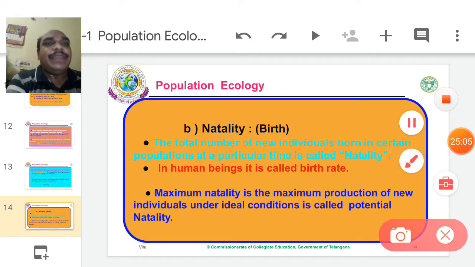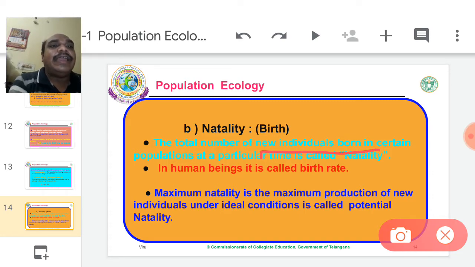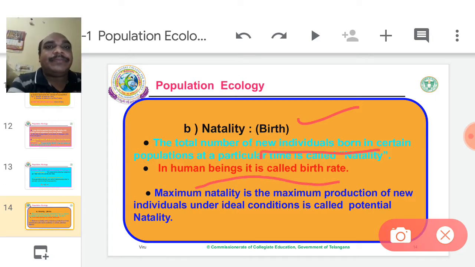The second demographic character is natality. Natality means birth. The total number of new individuals born in a certain population at a particular time is called natality. Simply, natality means birth of new individuals. In human beings, this is called birth rate.